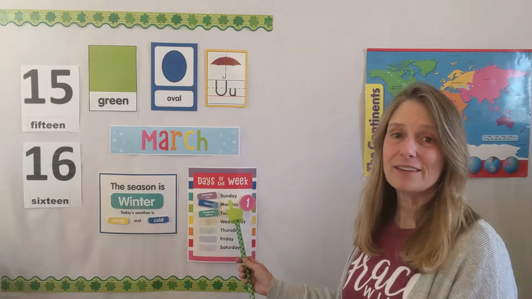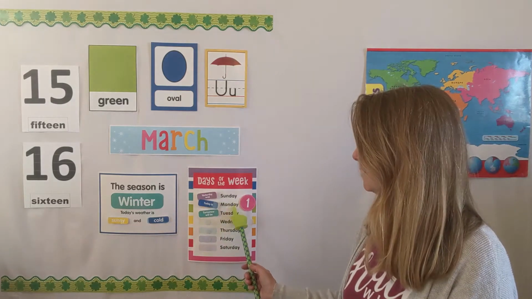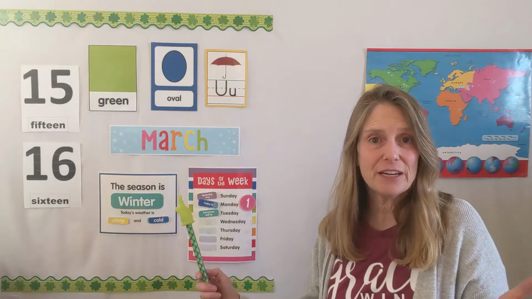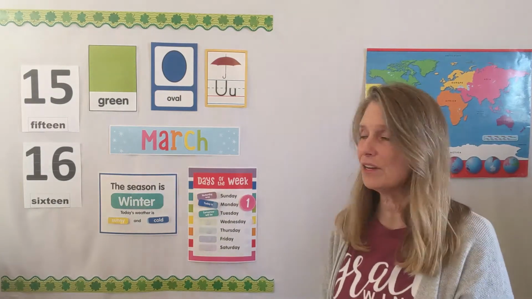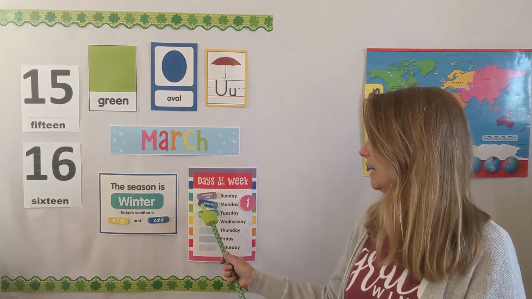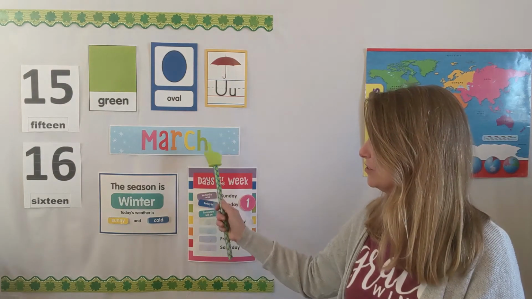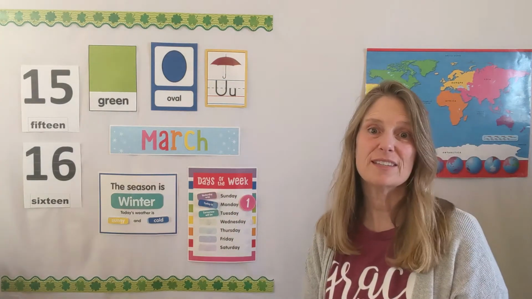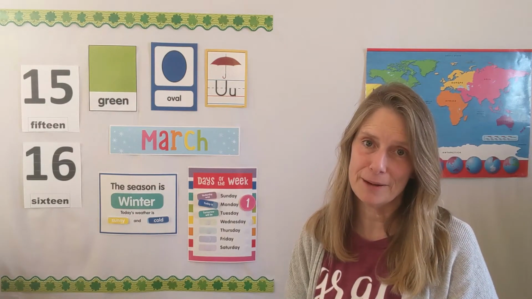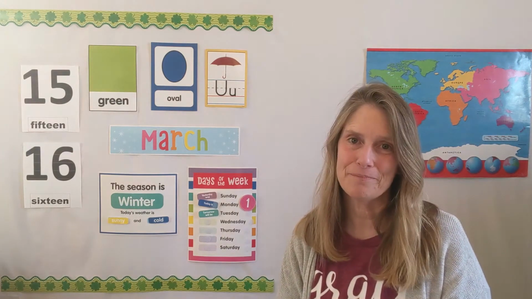Yesterday, the day was Sunday. Today is Monday, so tomorrow will be Tuesday. And this happens to be the very, very first day of March, so we have a number 1 up here. So can you say it with me? We'll say, today is Monday, March 1st, and the year is still 2021. That will stay that way for a very long time. We don't change that very often.